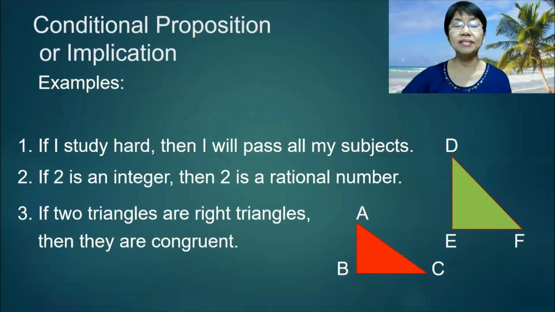So this is a true implication. Number 3, if 2 triangles are right triangles, then they are congruent. Here the 2 triangles are right triangles, but obviously they are not congruent. So the first statement is true and the second statement is false, so the implication is false.